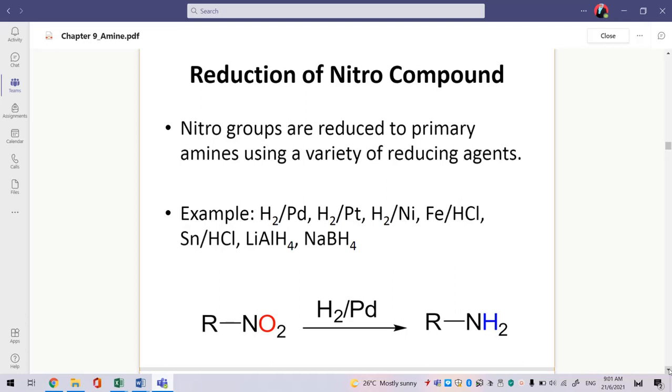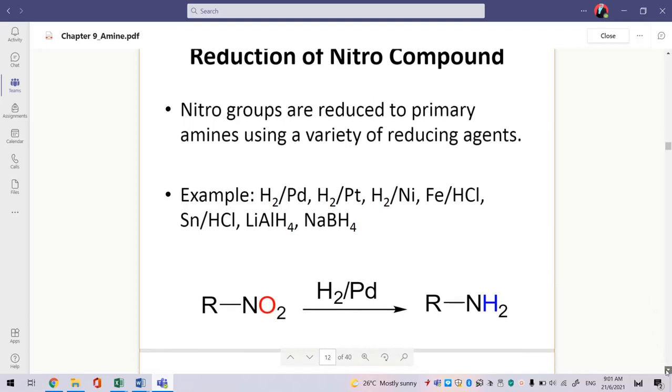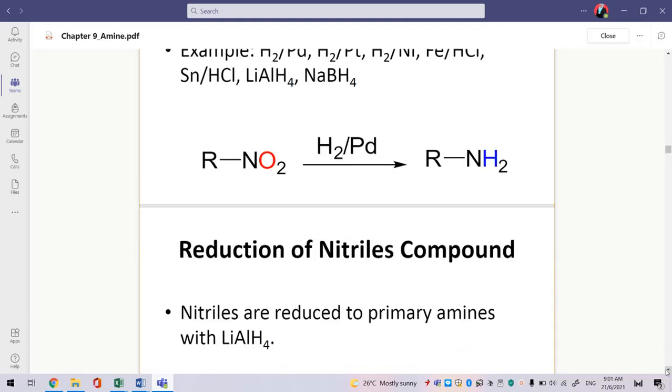You can also use other reducing agents such as iron in the presence of hydrochloric acid, stannum in the presence of hydrochloric acid, lithium aluminum hydride and sodium borohydride. In this reaction, this nitro compound is reduced to NH2, the amine, by using hydrogen in the presence of palladium. In this case, palladium will act as a catalyst in the reaction.